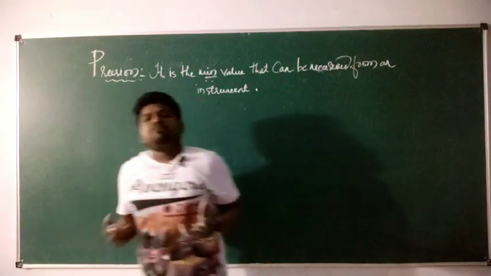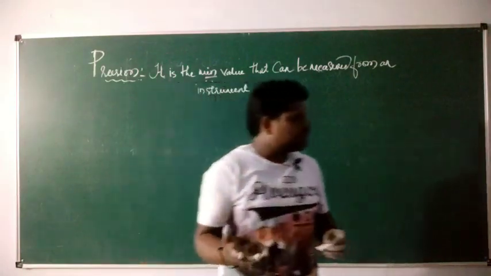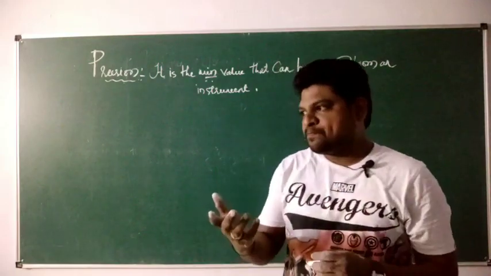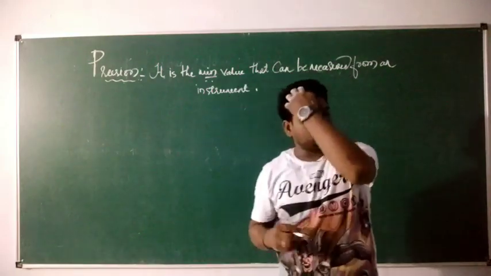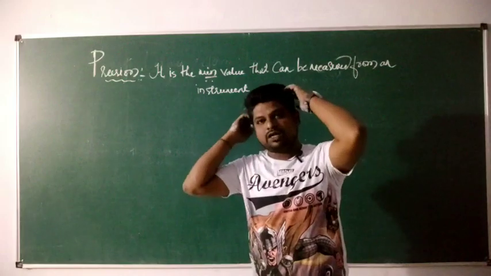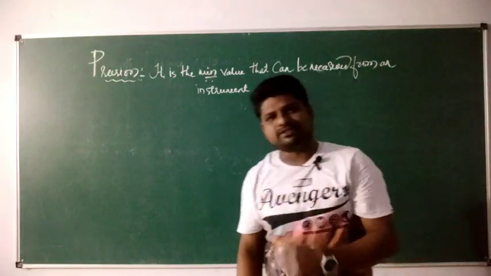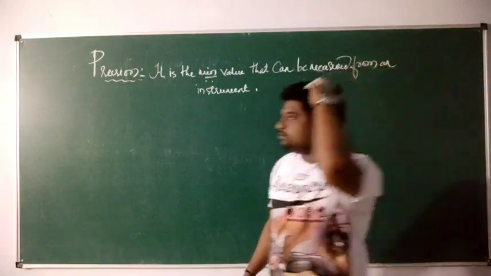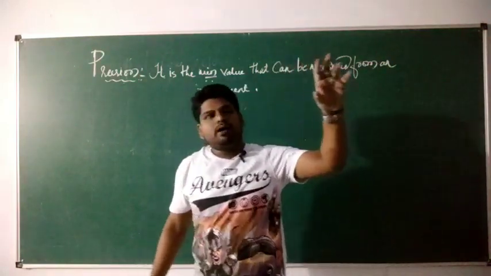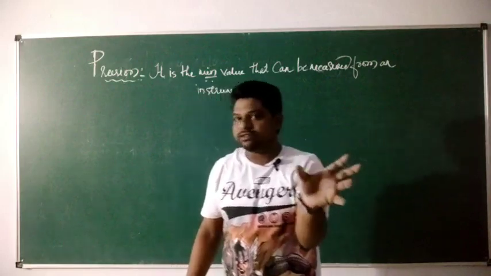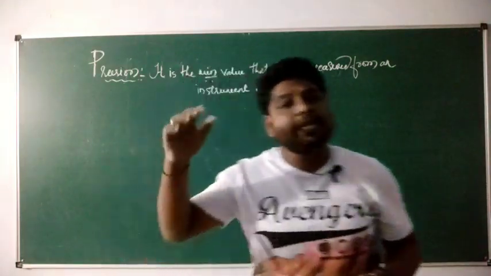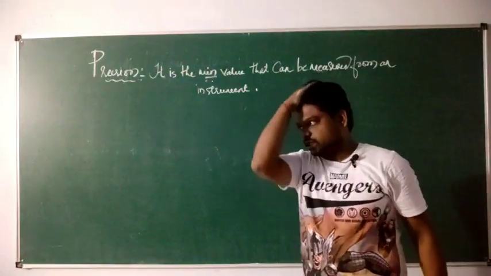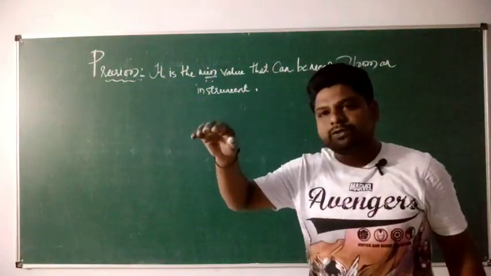Whenever you take some scale, for example a meter scale, which we use to measure distances, which you people might have seen, some people call them rulers. That ruler has some minimum value to be measured as well as a maximum value to be measured. So we all know that.